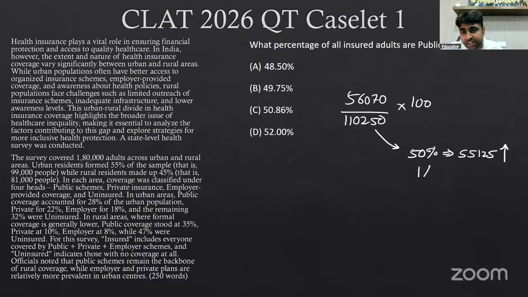And will it be 1% more than that or 2% more than that? Because if this is a 100 percentage of itself, then the 1% will be 1102. So 72256. So this happens. The 51 percentage is this, and the numerator is lesser than that. So that means the answer will be less than 51 percentage. So that's why C option will become my answer to this particular question, guys.